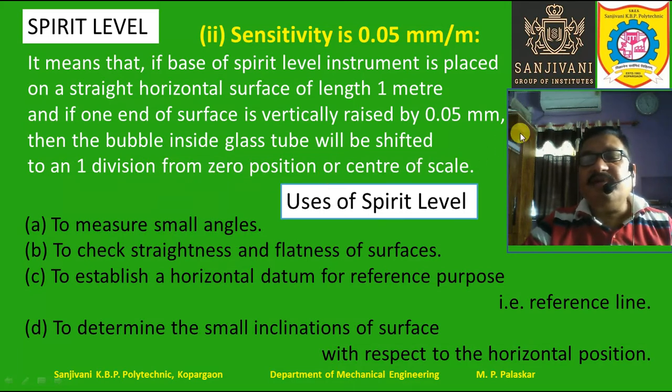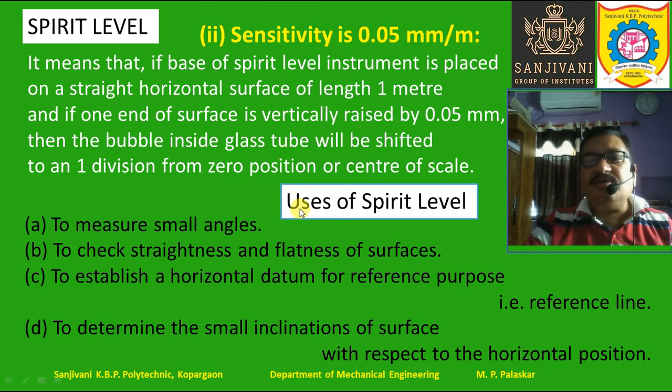So even if we shift one end of that flat base of length 1 meter by 0.05 mm, you will find that the bubble position will be shifted by one division from the 0 position. In that case we say that the sensitivity is 0.05 mm per meter.